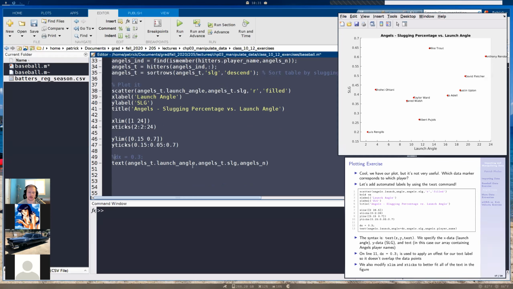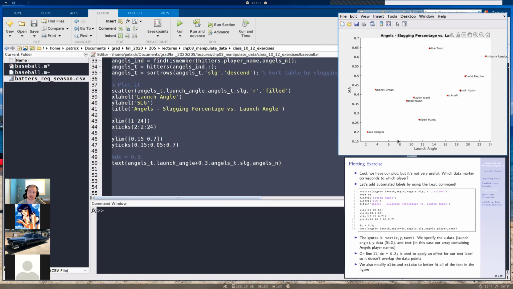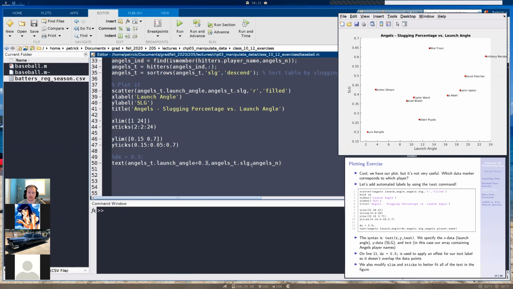Now what I could do is go manually down here and put in plus 0.3. So this is for our x data here. When I put plus 0.3, that's going to shift our text by a value of 0.3 relative to our x data right here. So now if I run this, you see that they all shifted over.